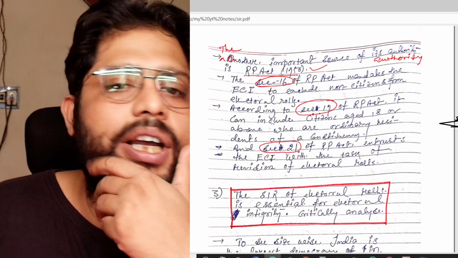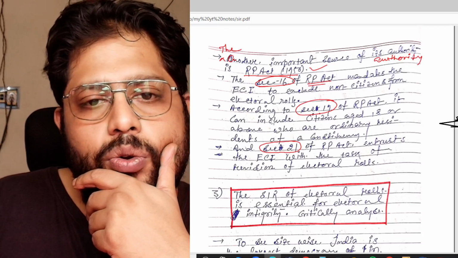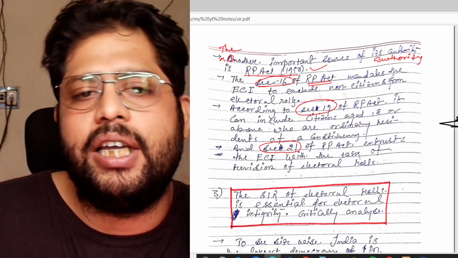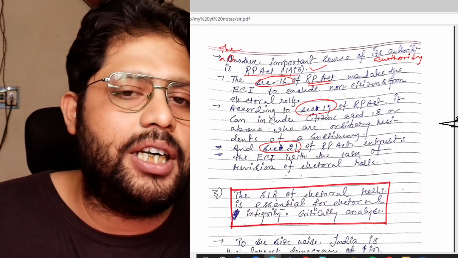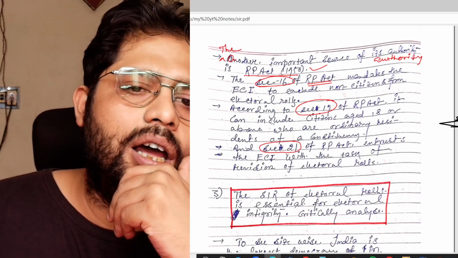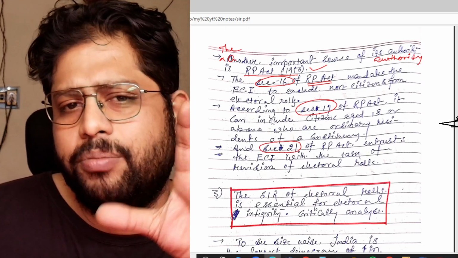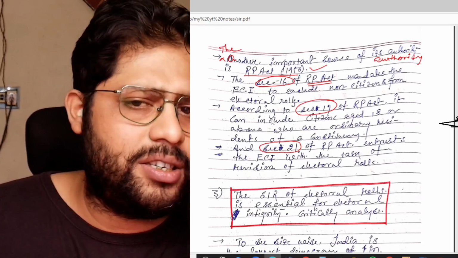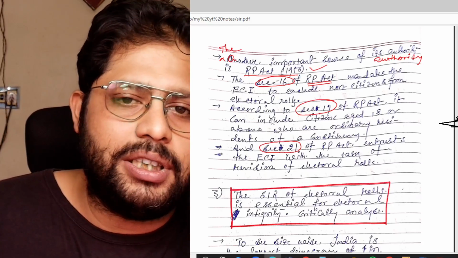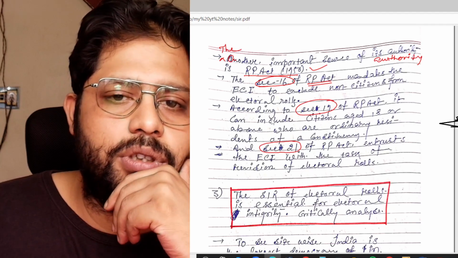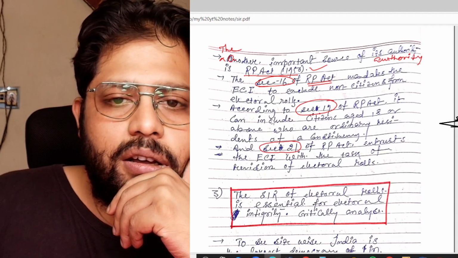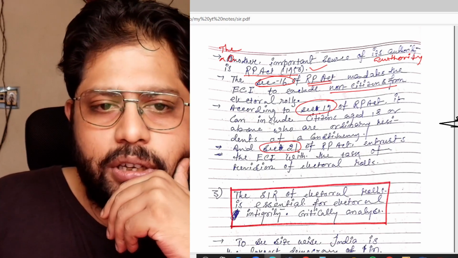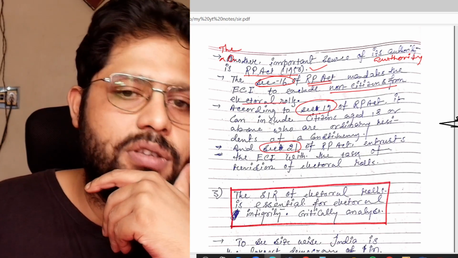If it is possible; if you cannot, don't try to do that. Otherwise, if you make any mistake in mentioning those sections, it will actually create a wrong impression. So if possible, you can mention them. If it is not possible for you, just mention the powers which the RPA gives to this ECI.